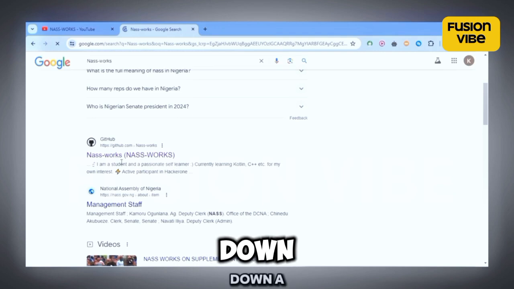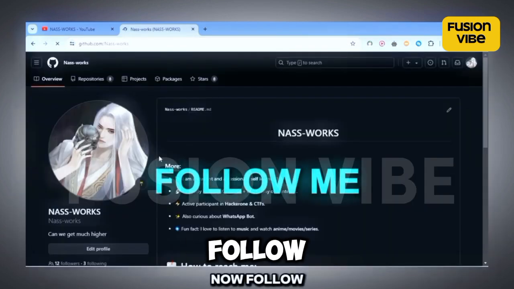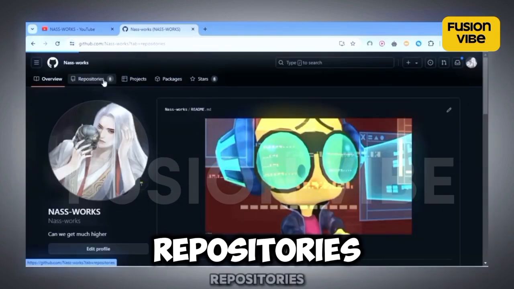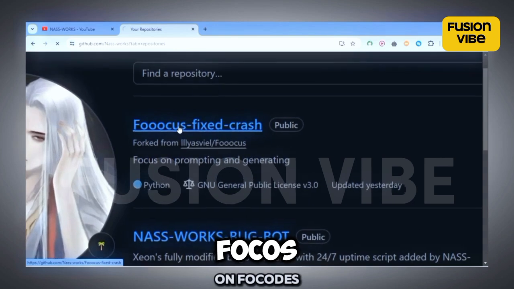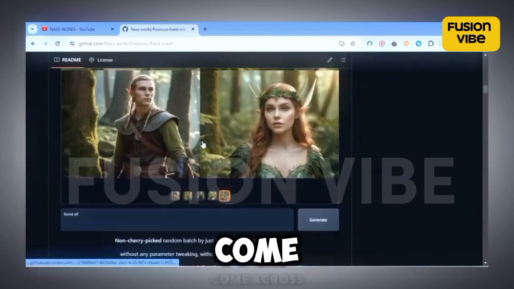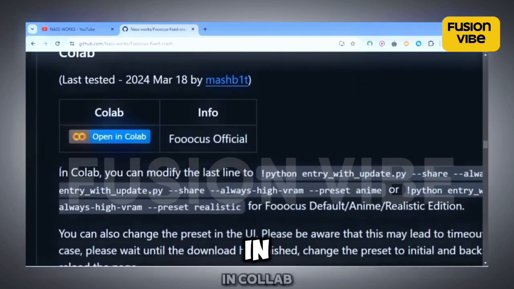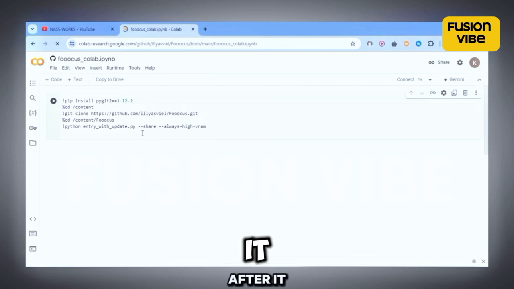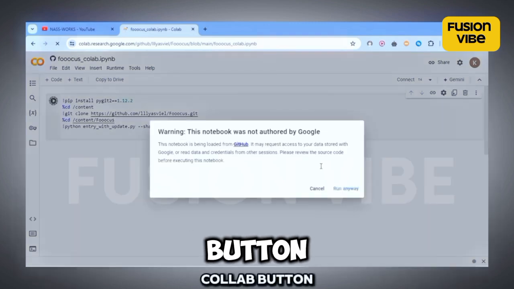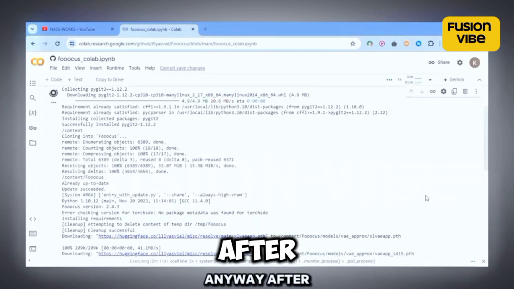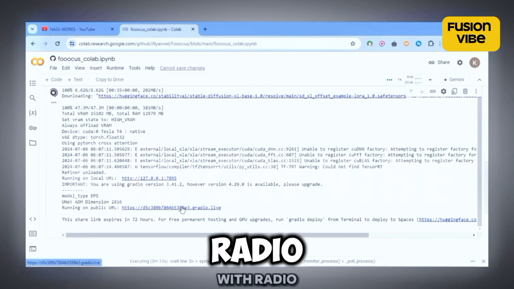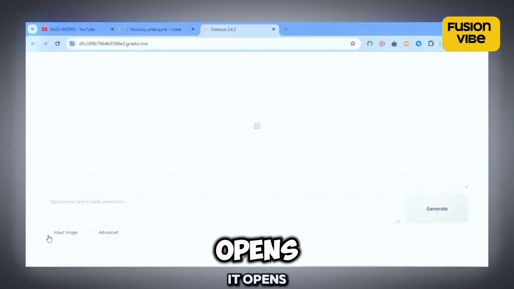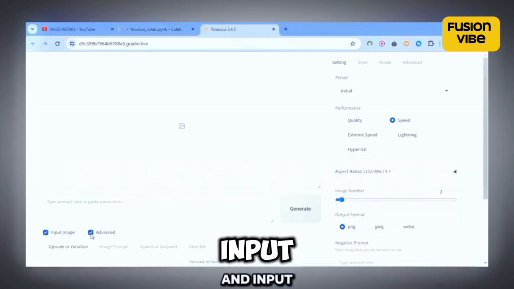Then scroll down a little and click on this one. Now follow my GitHub account and click on repositories. Then click on Photos, and then scroll down until you come across this Photos in Colab button and click on it. After it opens, click on the Google Colab button and click Run Anyway. After it's done loading, click on that link with Gradio Live in it. And once it opens, click on the Advanced and Input Image buttons.